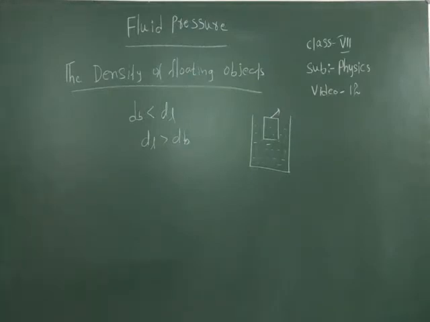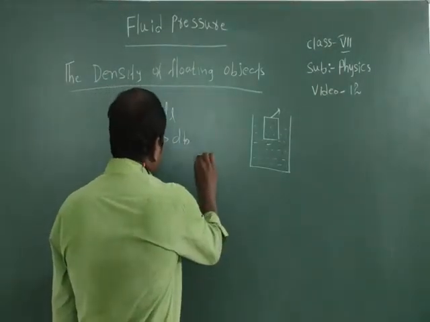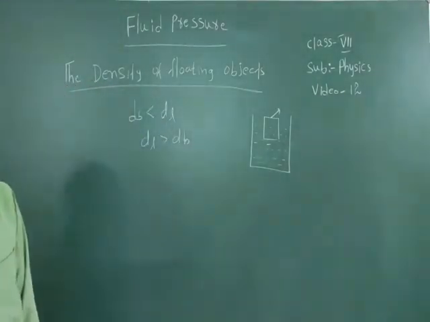Some examples: a rubber cork will float on the liquid because the density of cork is less than the density of the liquid. The density of wood is also less than the density of water or liquid. Then the wood floats on the liquid or water.